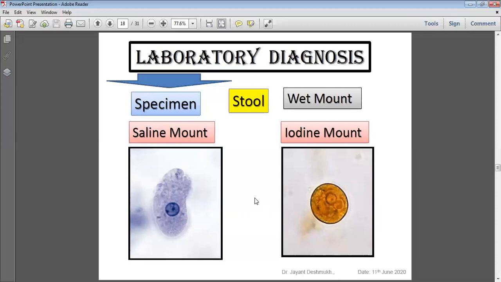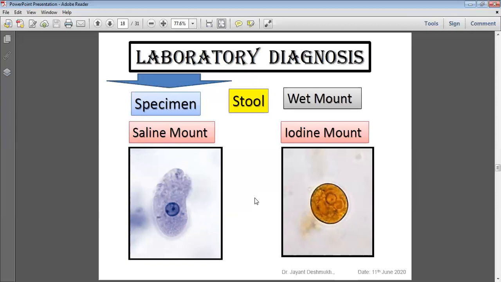So what is the importance of saline mount? Only the motile structure. If we observe a motile structure in the stool, it indicates a trophozoite, the active stage, so it is an active infection in the host. Only cysts present indicates a cyst passer or chronic infection, an asymptomatic case. Sometimes we screen the stool in some people in routine investigation. When we observe such a cyst, the person is a carrier but also needs treatment because they transmit the infection to others.